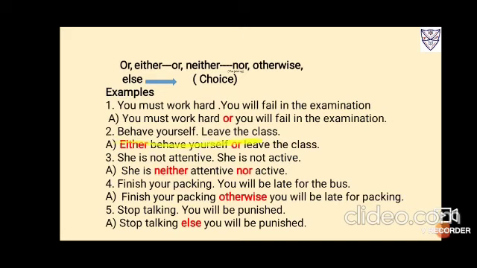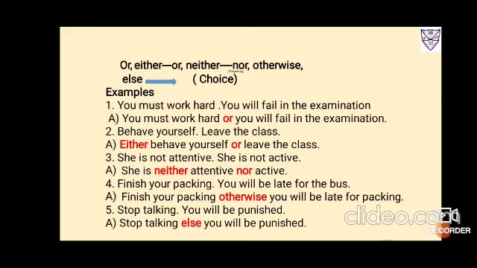Number 2, behave yourself, leave the class. Again, there's a choice given to you. So you will write, either behave yourself or leave the class. Fine. Number 3, she is not attentive, she is not active. Here also both the statements are independent, not attentive and not active, but they convey a negativity. So we'll be using, she is neither attentive nor active.